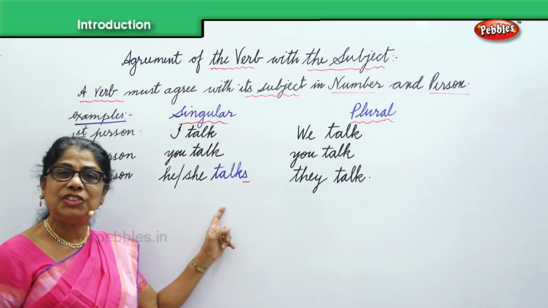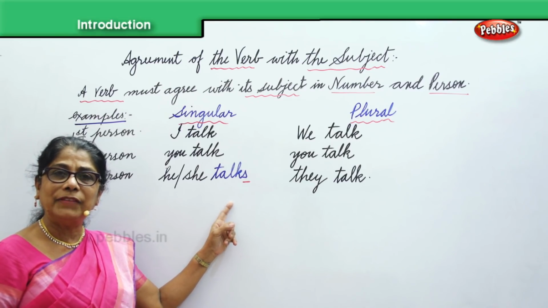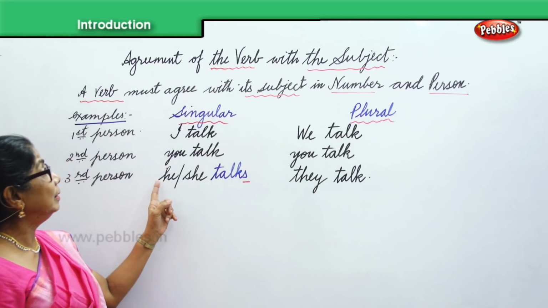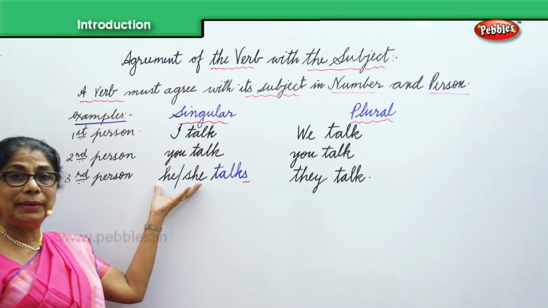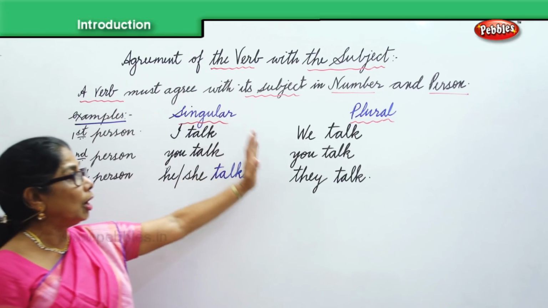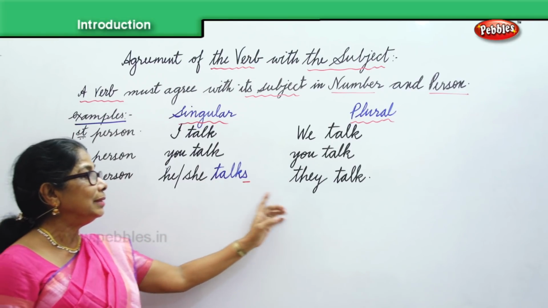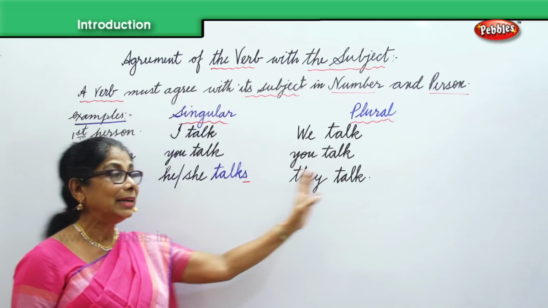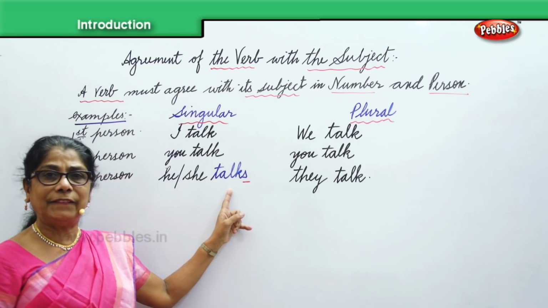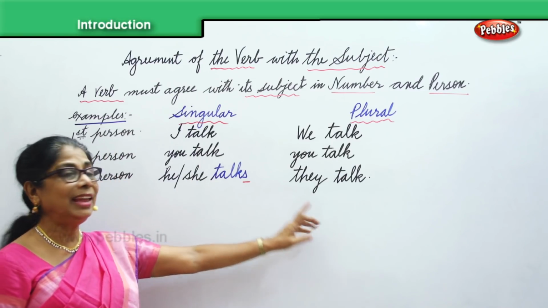Here the verb changes. When you talk about the plural form, for more than one, then you will say they talk. She talks, the verb changes, they talk.